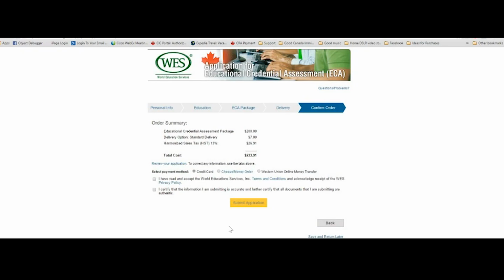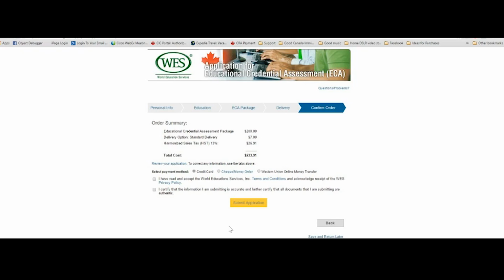Here it will give you the total amount payable. In my case, since I've given the Canadian address, I am charged the Canadian tax, but international applicants may be different.